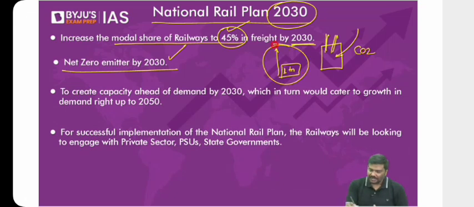So the argument is simple. On one side, you're emitting. On the other side, you're absorbing. If both of them are 1 ton, can I call you a net zero emitter? That's the basic idea. Now, what is being done by the railways to achieve net zero emission? They're using solar energy now.